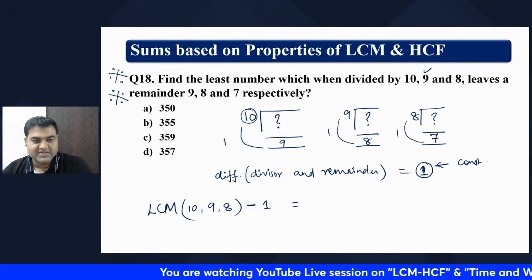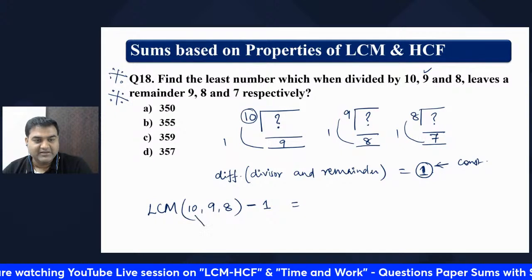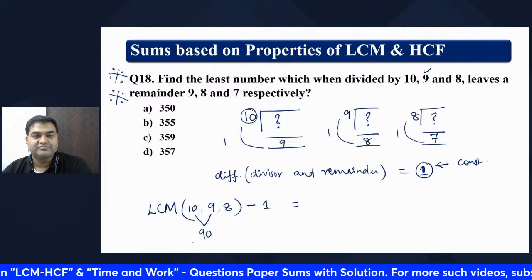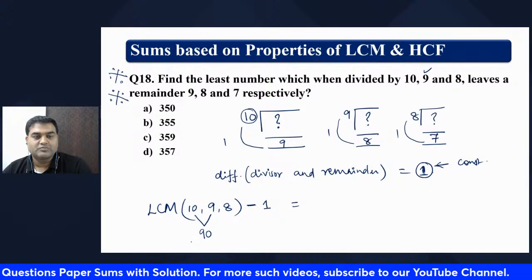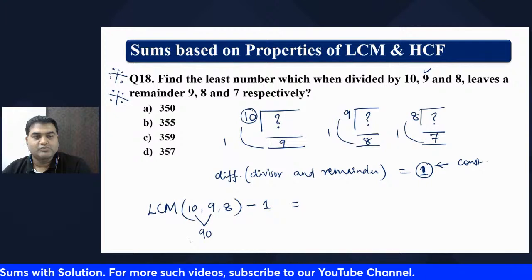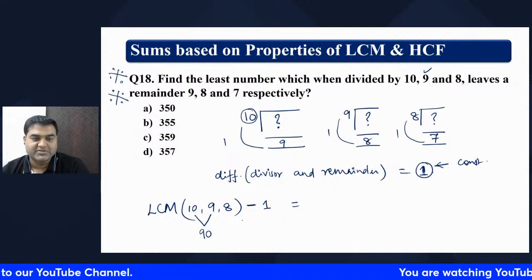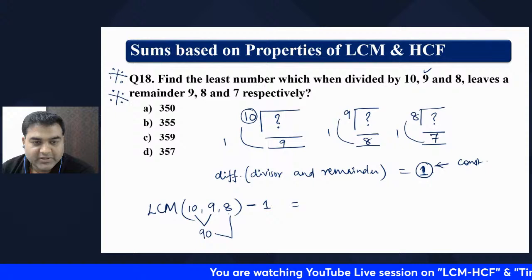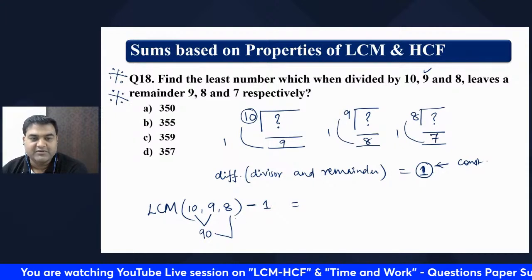So the answer is the LCM of 10, 9 and 8. These two numbers, if you see, 90 is the LCM, right? Yes. And with 8, 8 does not come in 90, means 90 does not come in the table of 8.